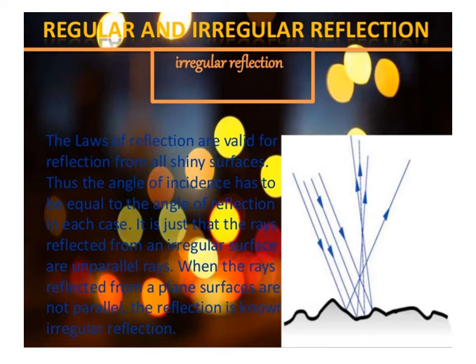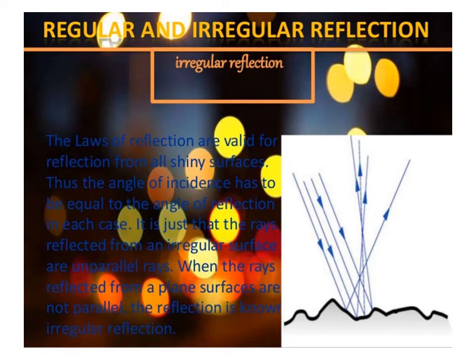When the reflection of light takes place from a shiny surface, then it is regular reflection, and when reflection of light takes place from an irregular surface, then the reflection of light is known as irregular reflection.